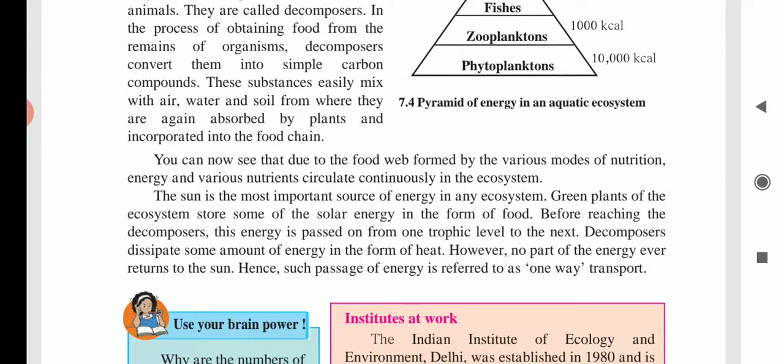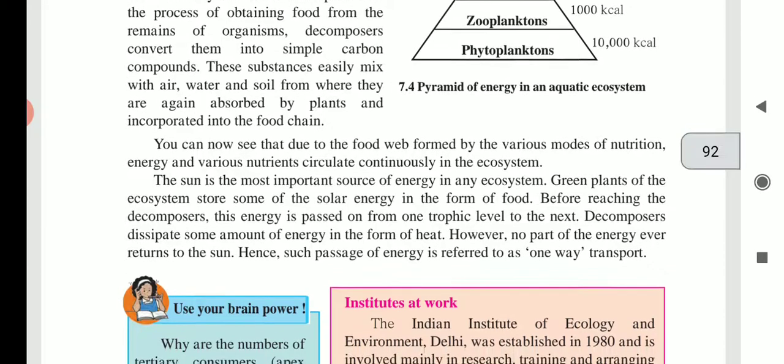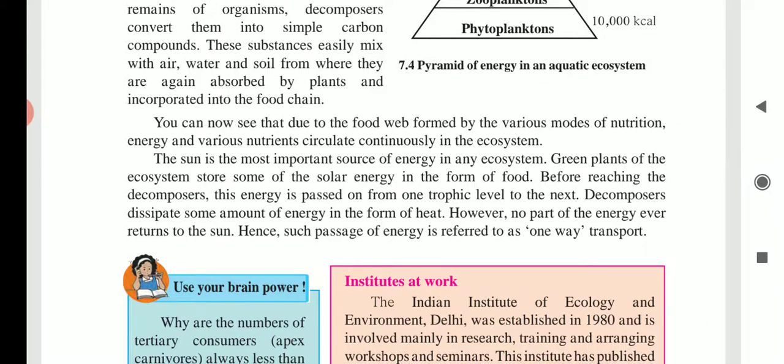Now see that the amount of matter and energy gradually decreases from producer to top consumers. The energy pyramid is a diagrammatic representation showing how the energy travels up in a food chain through different trophic levels.